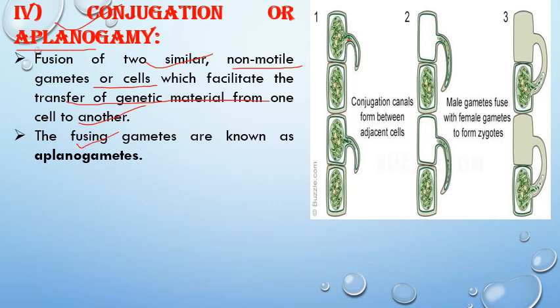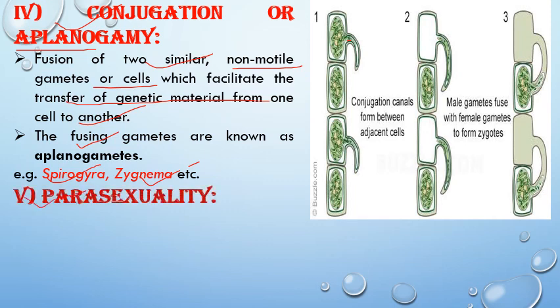So this involves conjugation and this is also known as aplanogamy. Both fusing gametes are commonly known as aplanogametes. For example, Spirogyra and Zygnema. So these are two genera which show this type of sexual reproduction. The next is parasexuality.